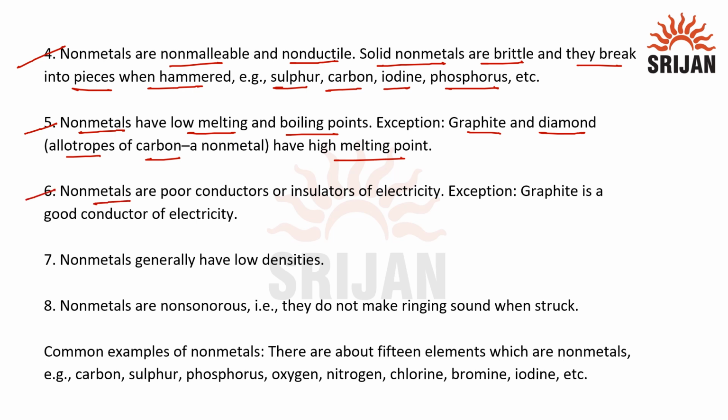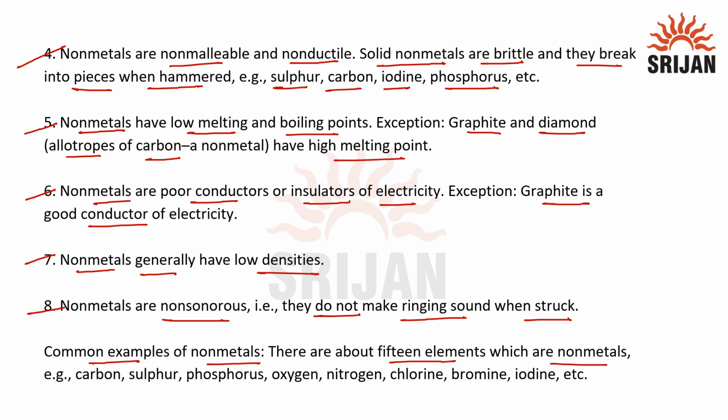Next, nonmetals are poor conductors or insulators of electricity. Exception to this is graphite, which is a very good conductor of electricity. Next, nonmetals generally have low density and nonmetals are also non-sonorous. That means they do not produce a ringing sound when struck. Here we have some common examples of nonmetals. There are about 15 elements which are nonmetals. Examples are carbon, sulfur, phosphorus, oxygen, nitrogen, chlorine, bromine, and iodine.